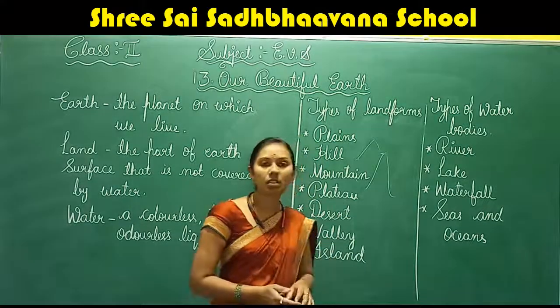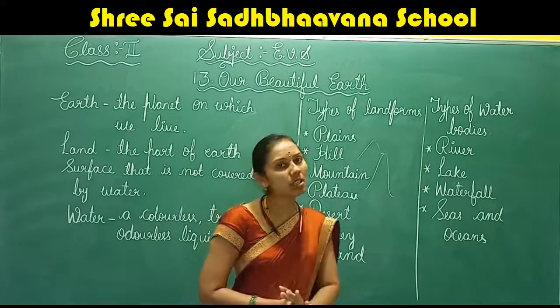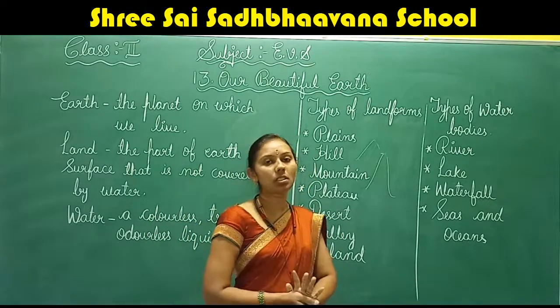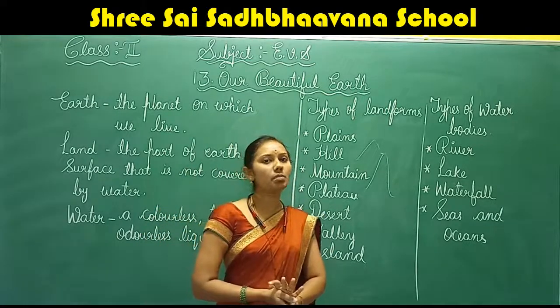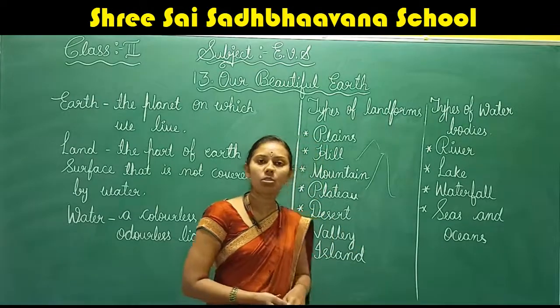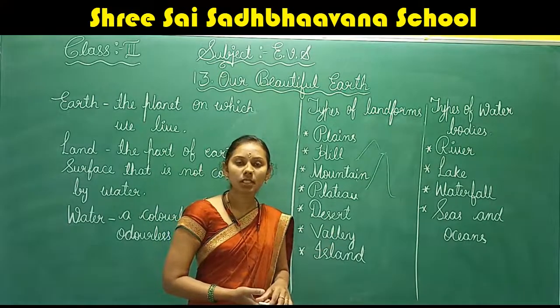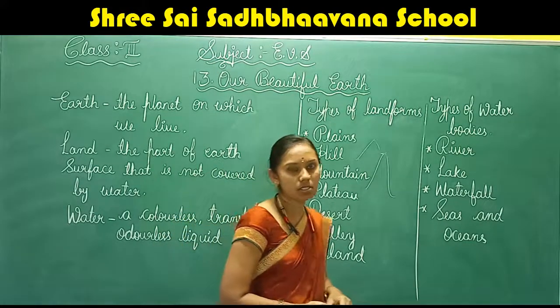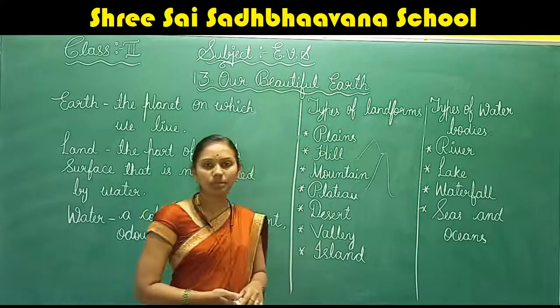In the deserts, there is very little water. So we can see very few animals and plants in the desert. Do you know which animal we can see in the desert? Yes, camel. Camels we can see in the desert.